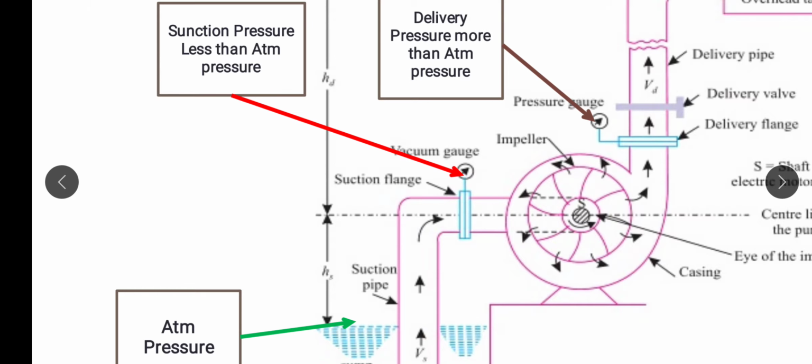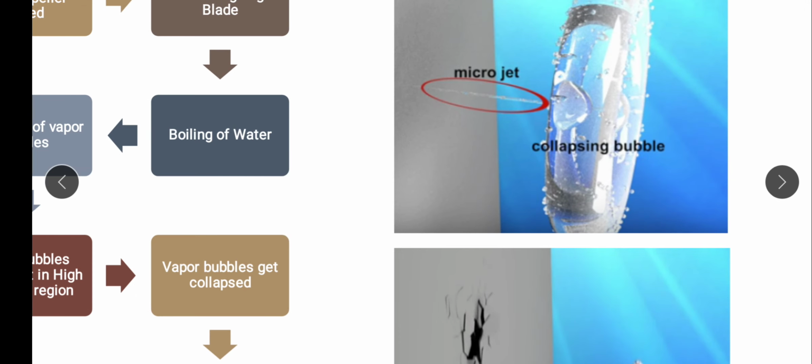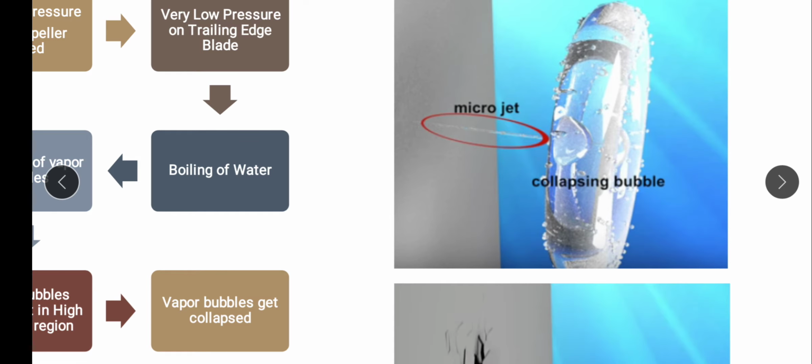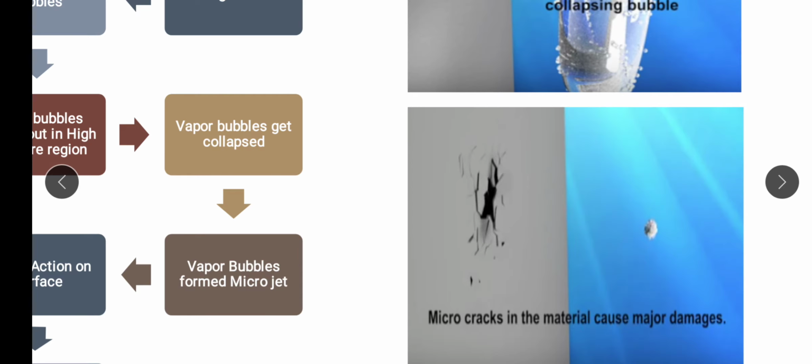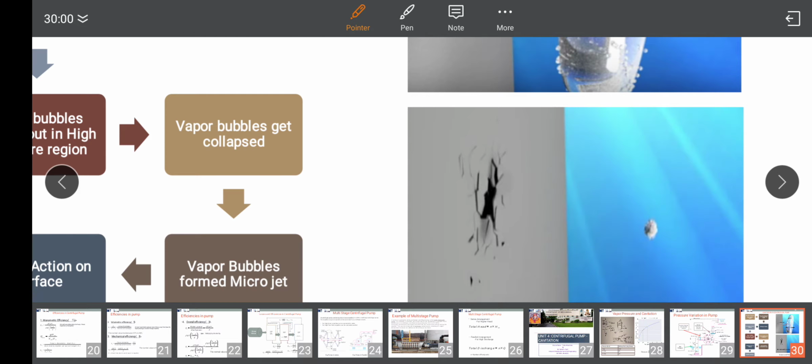Then what will happen? The pressure is again increasing from the inlet of the impeller to the outlet of the impeller. So whatever bubble formation takes place in this inlet region, the bubbles can be carried away with the water into the high pressure region. And at the high pressure region, these bubbles collapse, and due to this collapsing, the bubbles carrying the vapors form a small microjet. Okay, we can see in the next slide also, individual bubbles create this small microjet, and this small microjet results in micro cracks on the material of the casing or material of the pump.